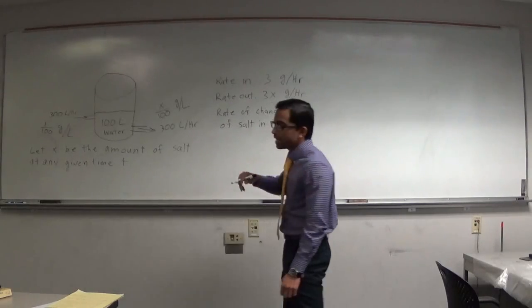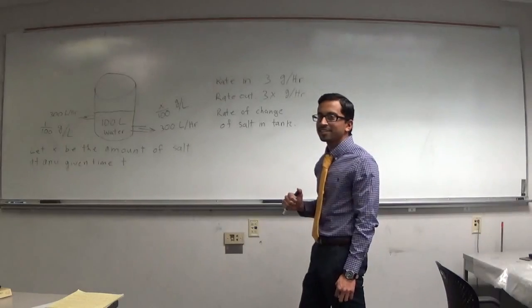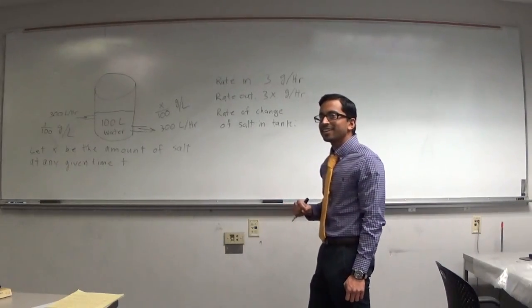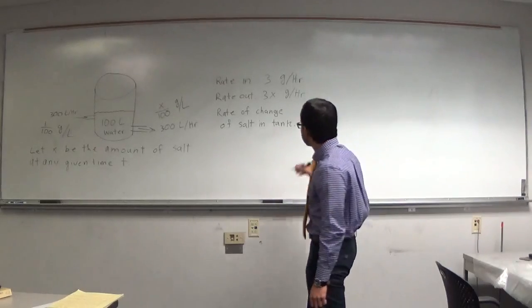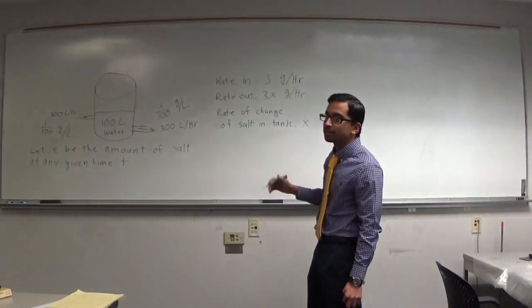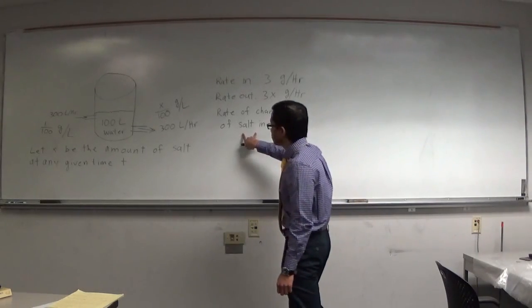So what do we denote that as? The time derivative. Yes, it's going to be dx/dt, which we denote as x dot. So that's the rate of change of salt.